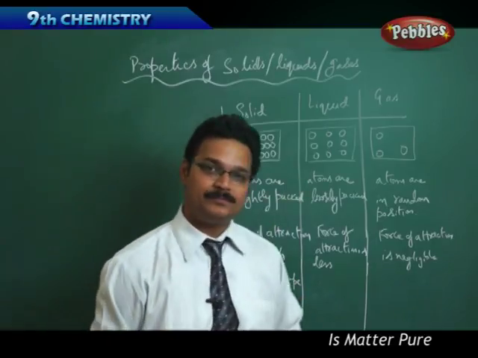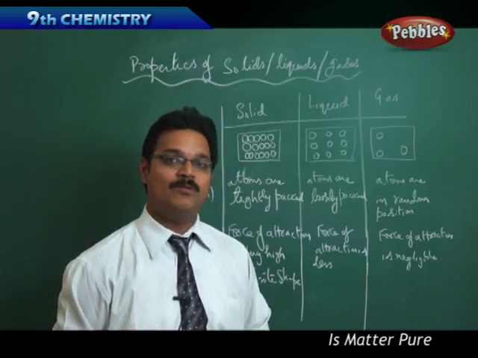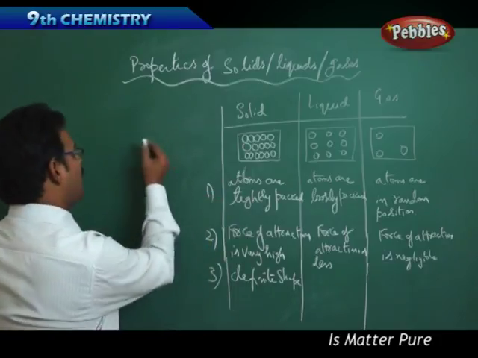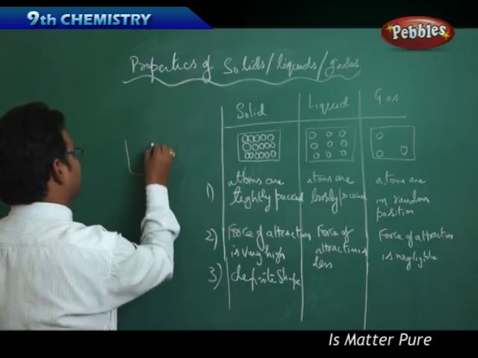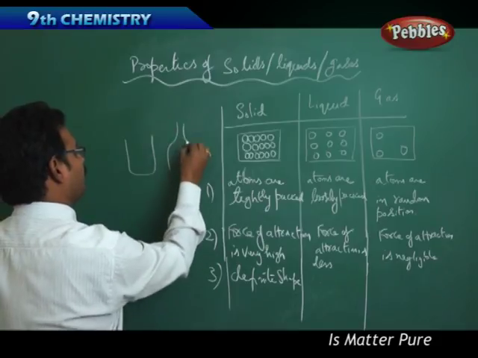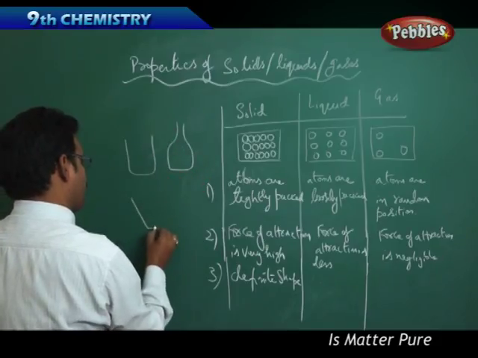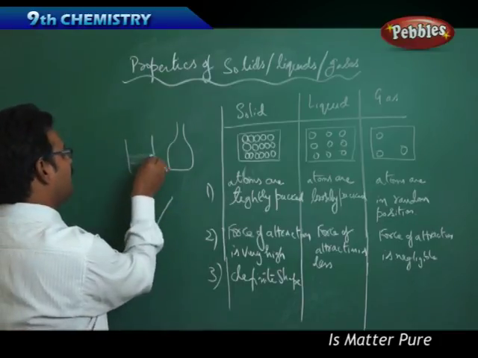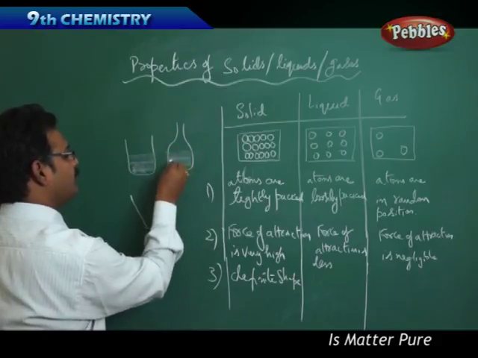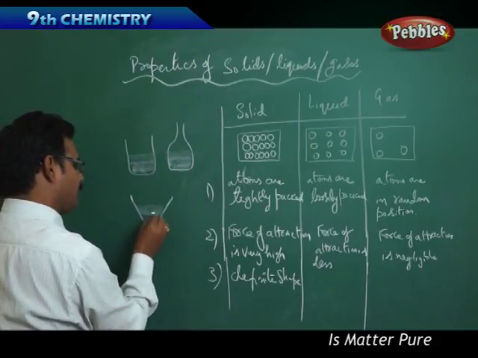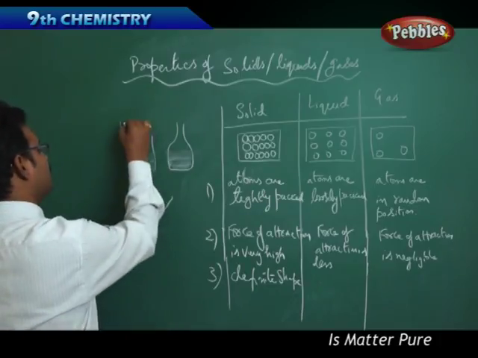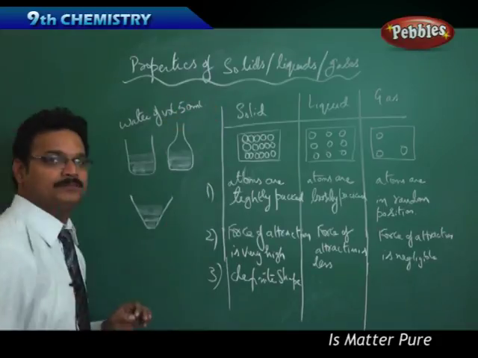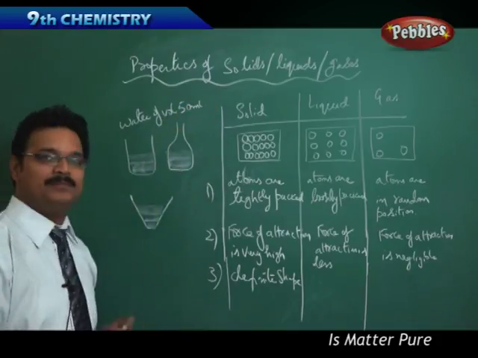Coming to liquids. How do you say what type of shape they have? See the board. I have taken three different types of containers and I have filled the containers with water of volume 50 ml, 50 ml, 50 ml.